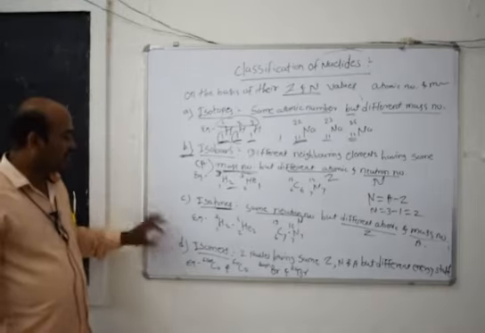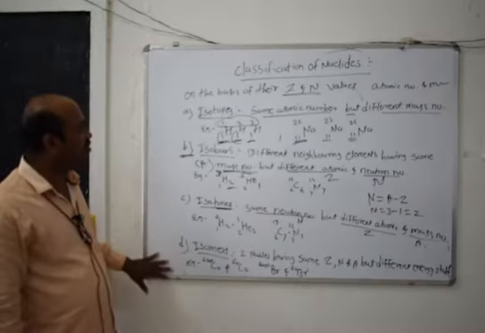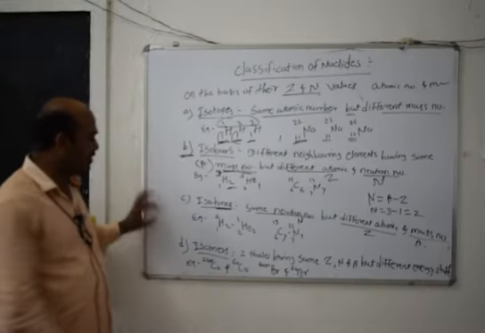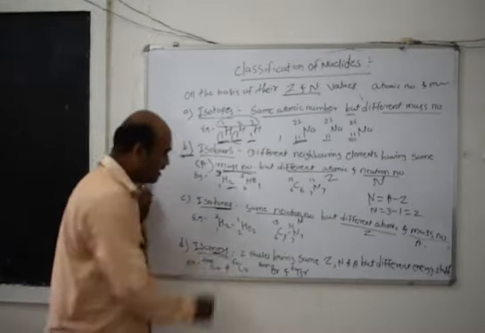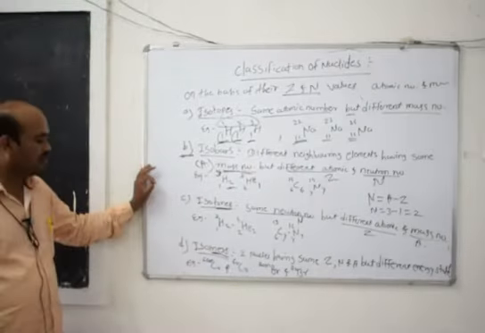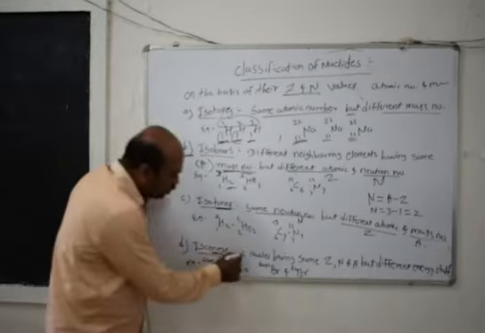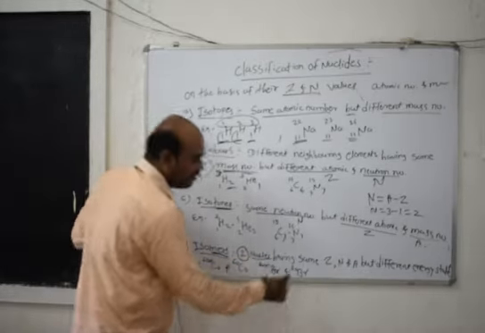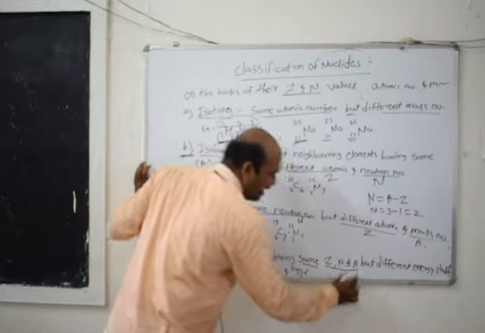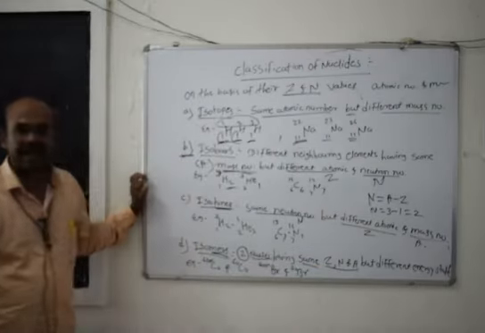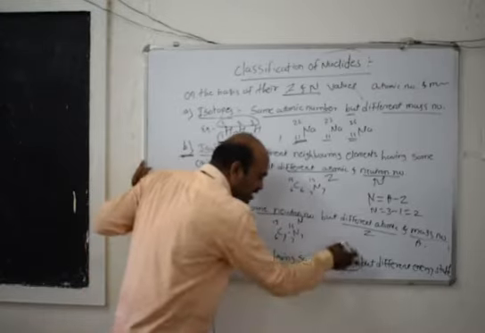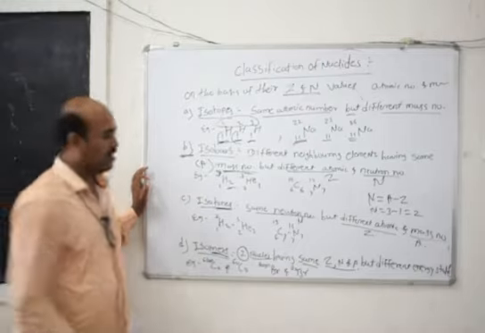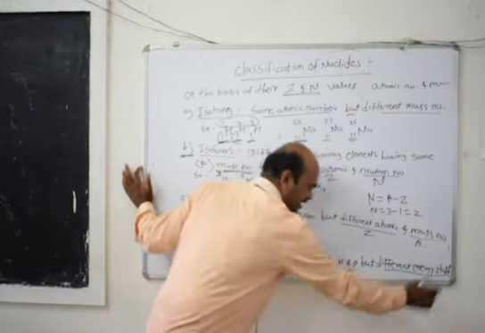Then the fourth and last classification of nuclides on the basis of atomic number and neutron number is isomers. Two nuclides having the same Z, N and A, that is the same atomic number, neutron number and mass number, but a different energy state.